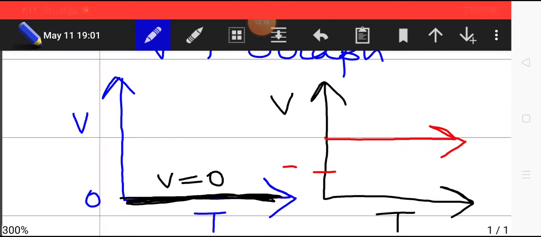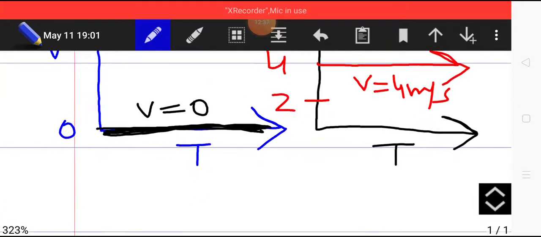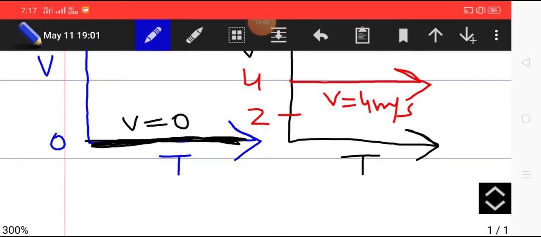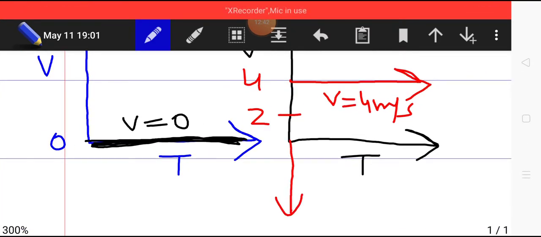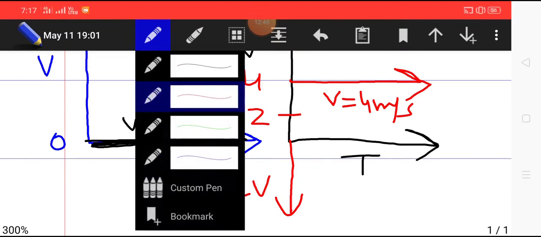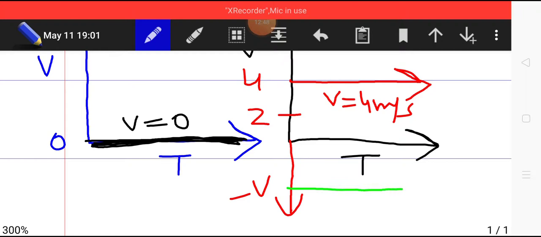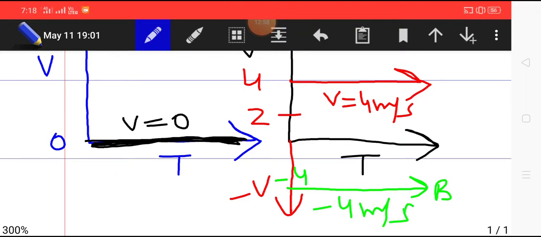So this is the graph for constant velocity in the velocity time graph. Suppose this is the value of velocity, 2 meter per second, 4 meter per second. So this graph is showing an object whose velocity is 4 meter per second and constant. So there is a change: the type of graph which was for a stationary object in position time is now for constant velocity. Similarly, if you want to show a constant negative velocity, you can show it in the negative area of velocity. If I show you with a different color, suppose this is -4. So this graph in green is representing -4 meter per second velocity, again constant.